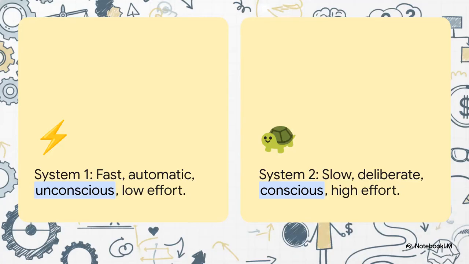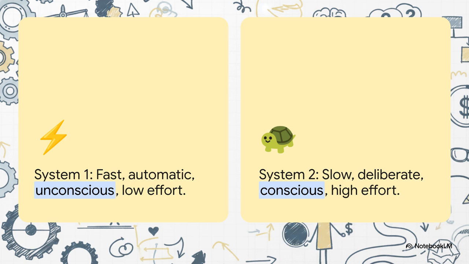First, we have System 1. This operates instantly. It's fast, automatic, entirely unconscious, and it handles our intuitive answers, like instinctively knowing 2 + 2 = 4. Then we have System 2. This is our slow, deliberate, conscious reasoning. It's supposed to do the heavy lifting, right? Calculate the probabilities, check the math. But here's the catch.